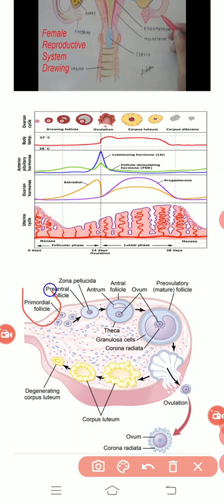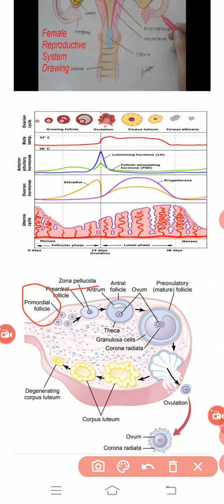The primordial follicular structure exists when females are entering the age of adolescence within the ovary. Then the ovaries start developing a specific structure known as the zona pellucida layer all around the egg cell.